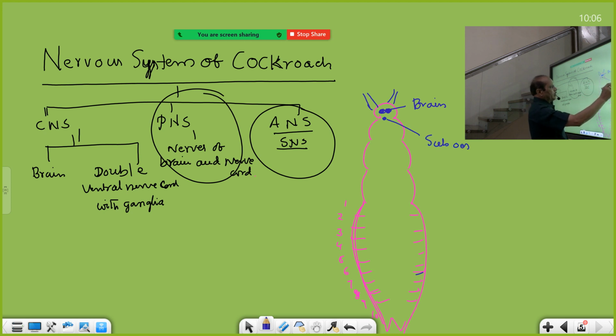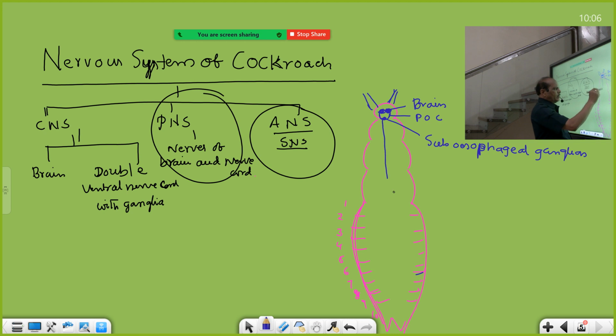Of course, it is not there in NCERT, but it is given in the academy book, so need not worry. These two are connected by these connectives, called periesophageal connectives.